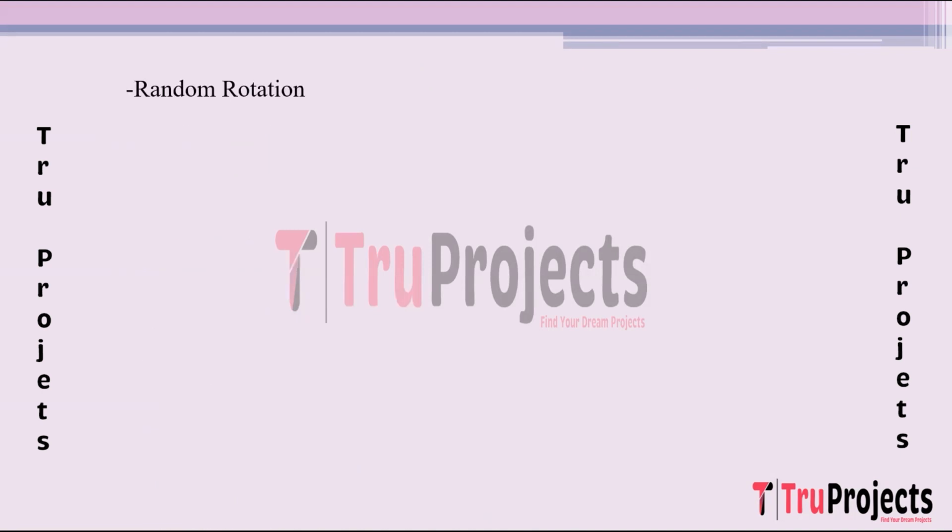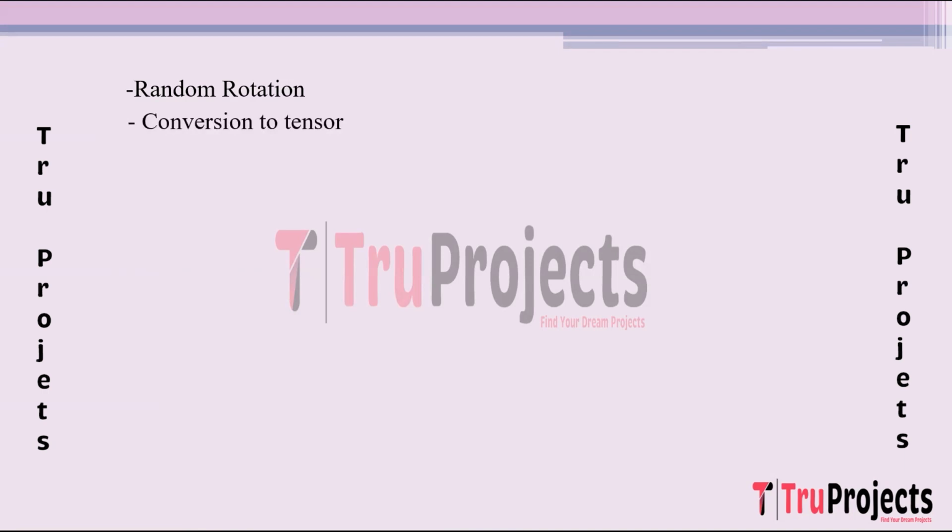Random rotation. Similar to other augmentation techniques, random rotation introduces variations by rotating images at random angles during training. This augmentation aids in improving the model's robustness by exposing it to different orientations of the same image, helping prevent overfitting.